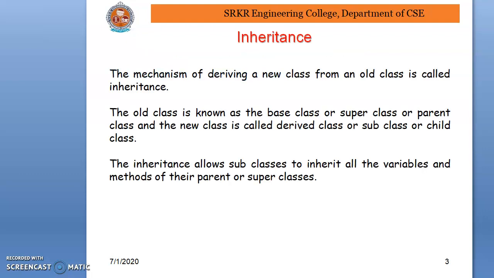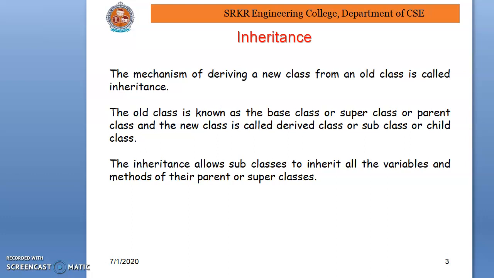Now, what is inheritance? Inheritance is acquiring the properties of one entity into another entity. This is the mechanism of deriving a new class from an old class, which is called inheritance. That means the new class derives the properties from the old class. This old class is nothing but a base class.